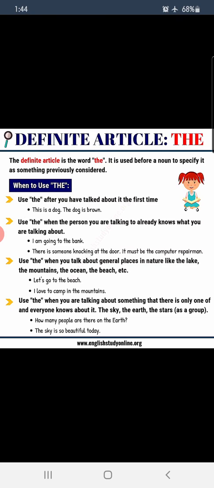How many people are there on the earth? The sky is so beautiful today. Children, these are universal things which are created by God. Okay, the earth, the sky, the stars, even the planets, when you name the planets. Alright, so before these we use the article the.